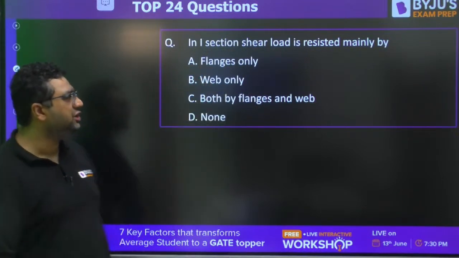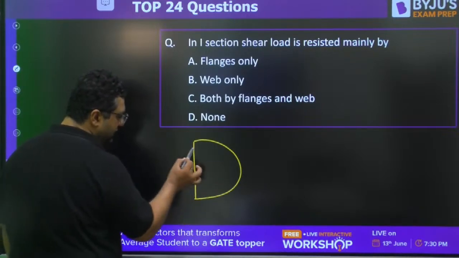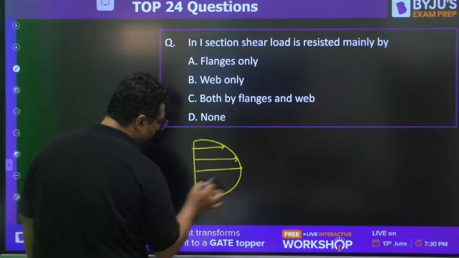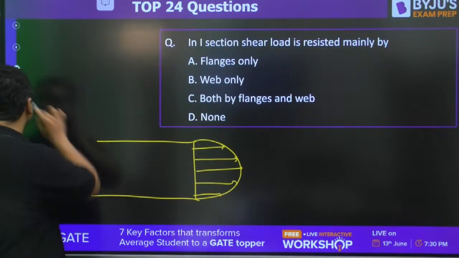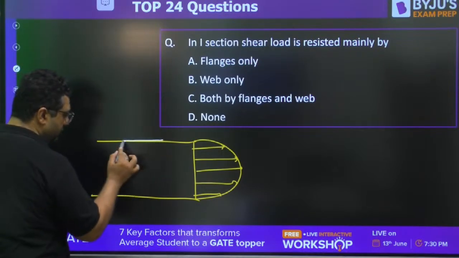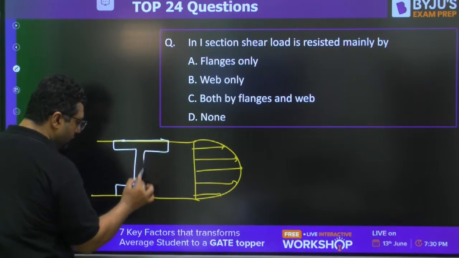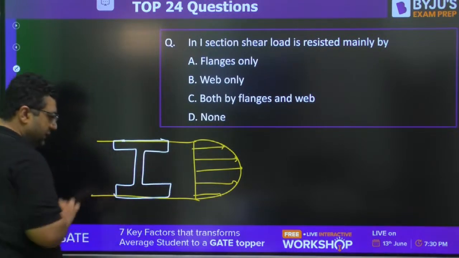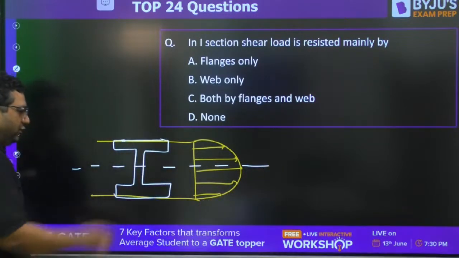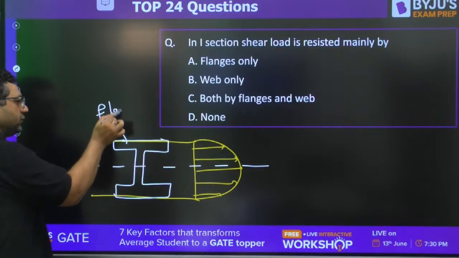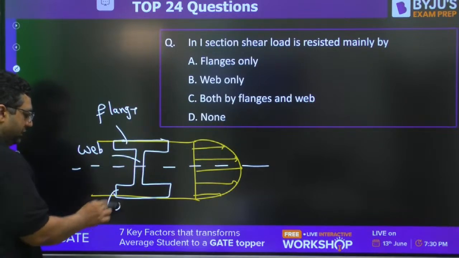In I section, shear load is resisted mainly by. Shear stress distribution is coming like this. So can you tell me, if we are making the I section, this is the I section. This is flange, this is web, this is flange.